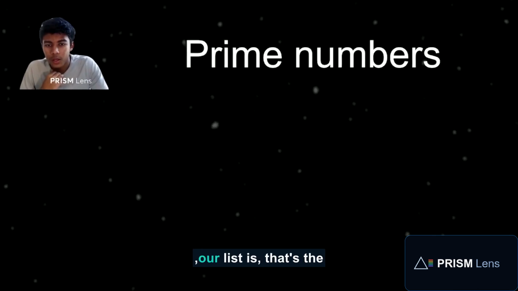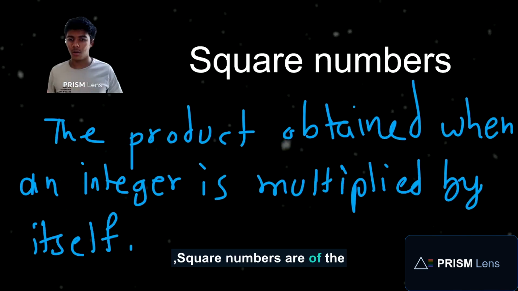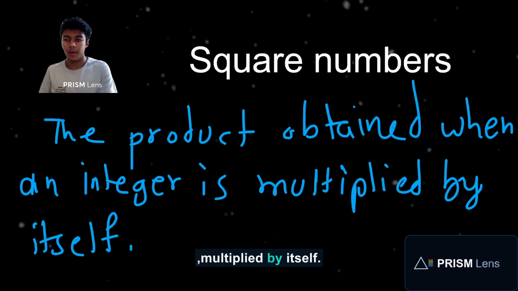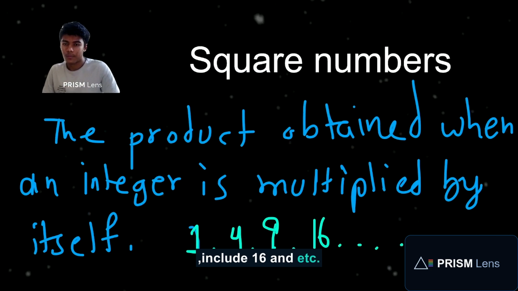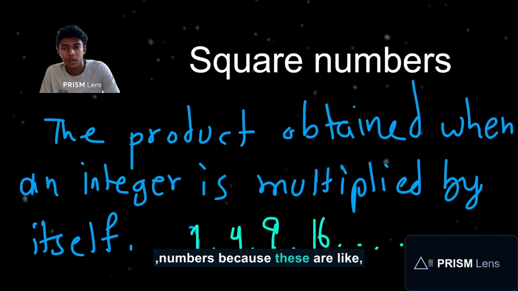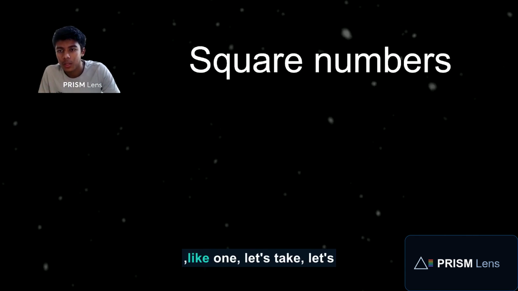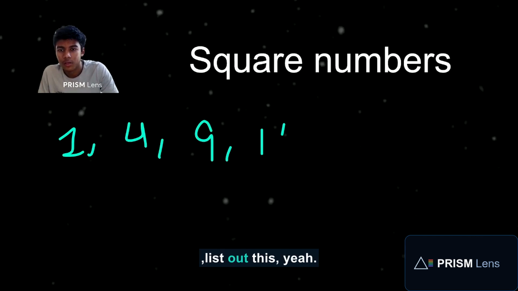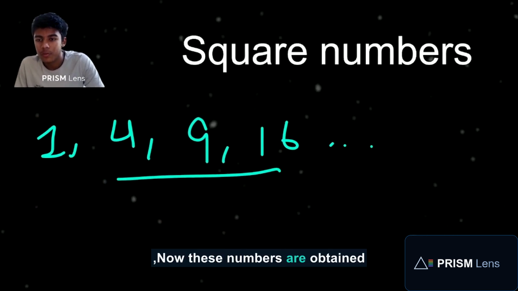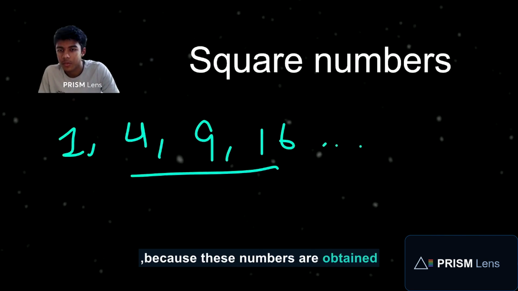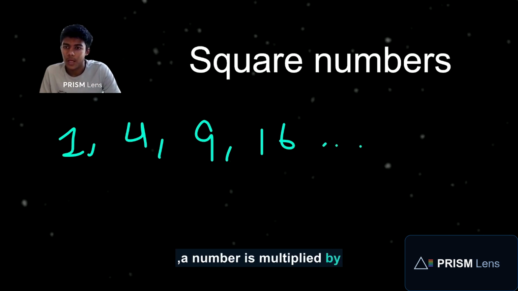Now the next number in our list is square numbers. Square numbers are obtained when an integer is multiplied by itself. Some examples include 16 and so on. So these are all square numbers. Let me show you, let's list them out. How do we get these numbers? These numbers are obtained when a number is multiplied by itself.